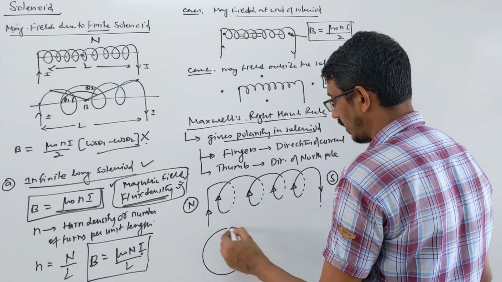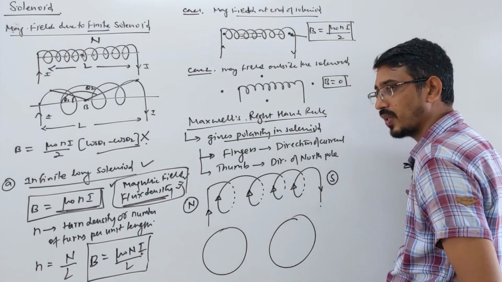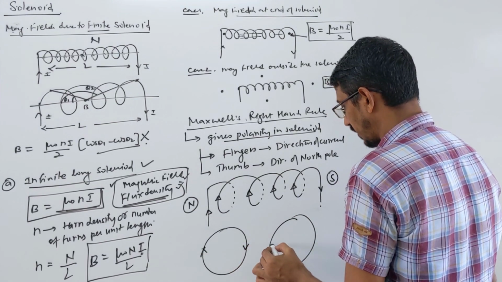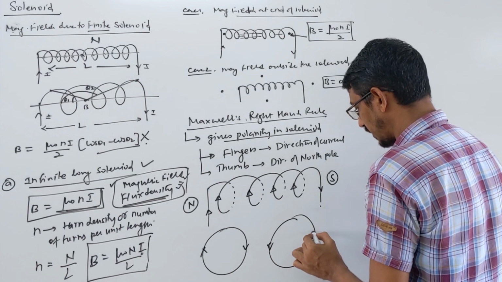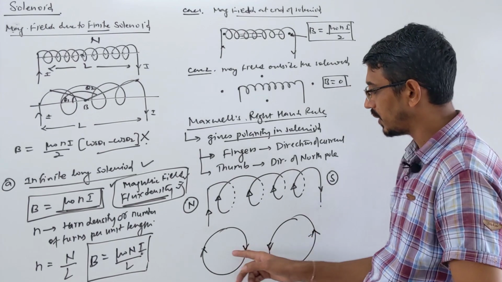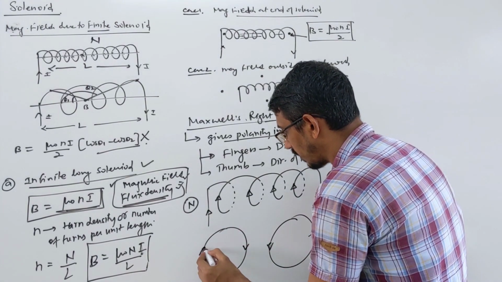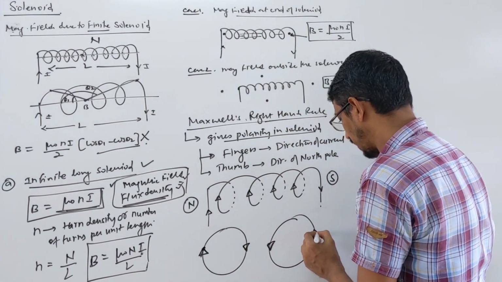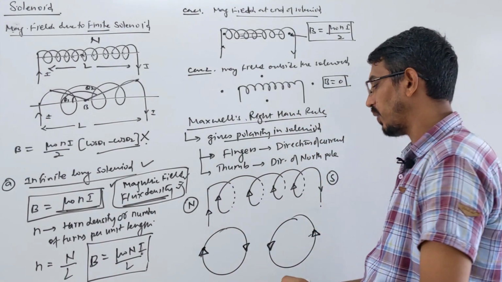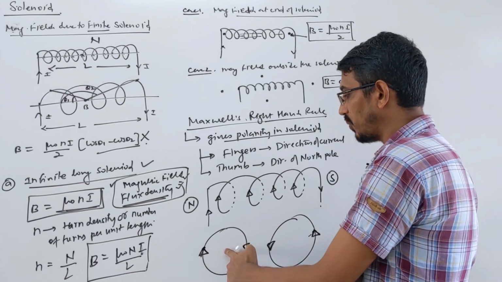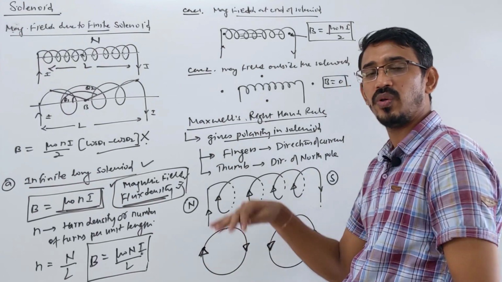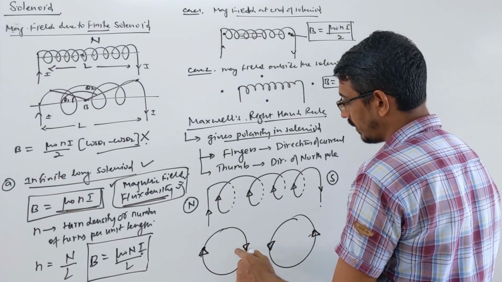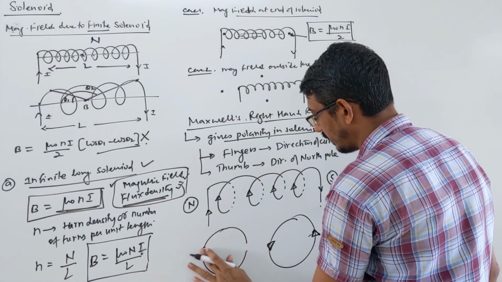Suppose you have a coil, this type of coil, and you want to know which pole is developed. Look here, there's a simple rule. This is a coil, and here the current is flowing what? Clockwise, and here I'm saying the current is flowing anti-clockwise. You want to know, as if you're watching from the front, what pole is developed on this side and what is the pole on the back side. Okay, so how to know? It's very simple. What current is flowing? Okay, it's looking very bad.